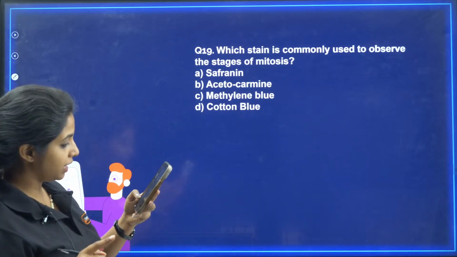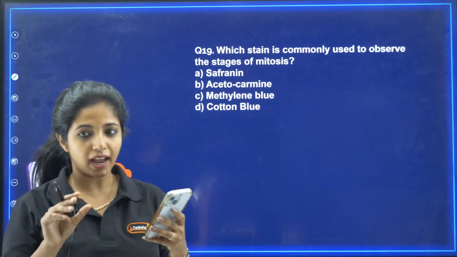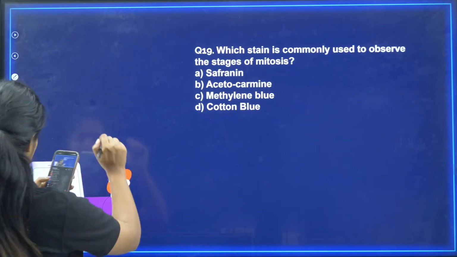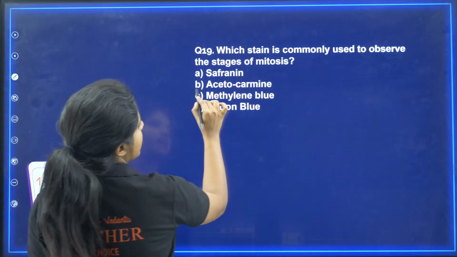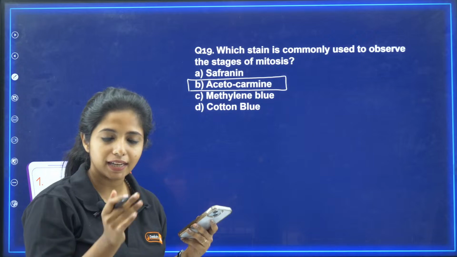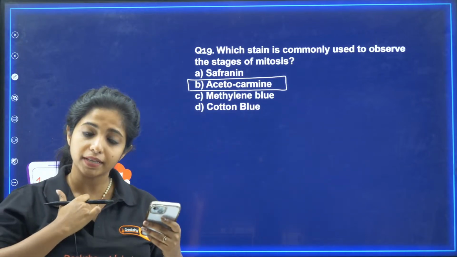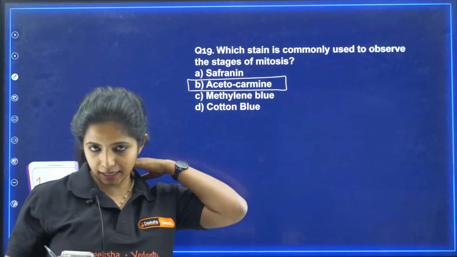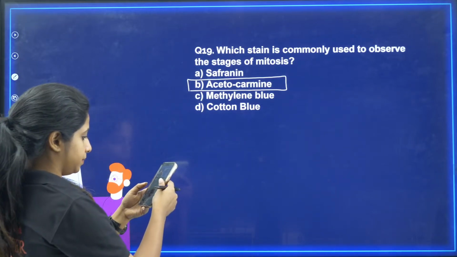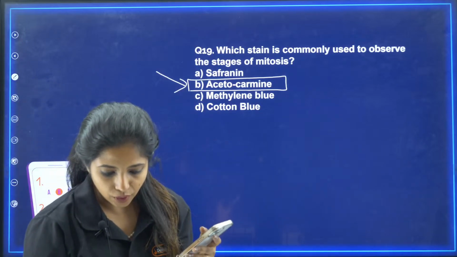I know you might be confused between two options, but yes, I see a lot of children answering. The answer is acetocarmine. B is the answer. Methylene blue, yes, it basically stains the nucleus, but if you have to be really proper with the answer, acetocarmine is something that will be basically staining the chromosomes as well. So B is your answer for the question.